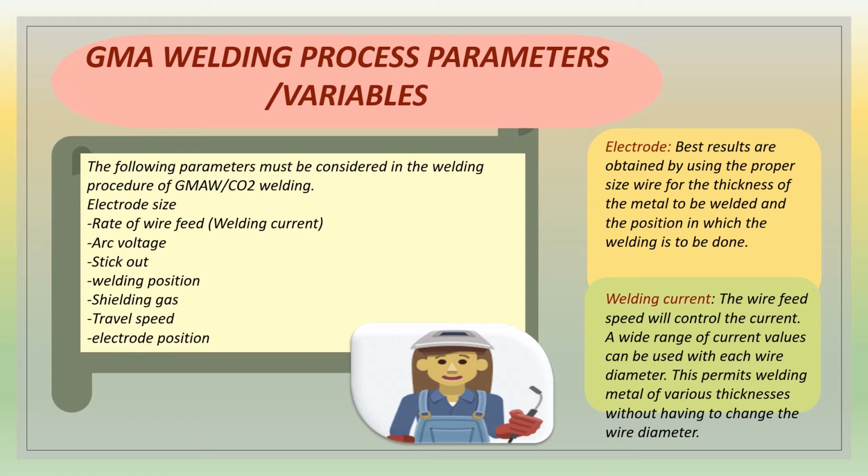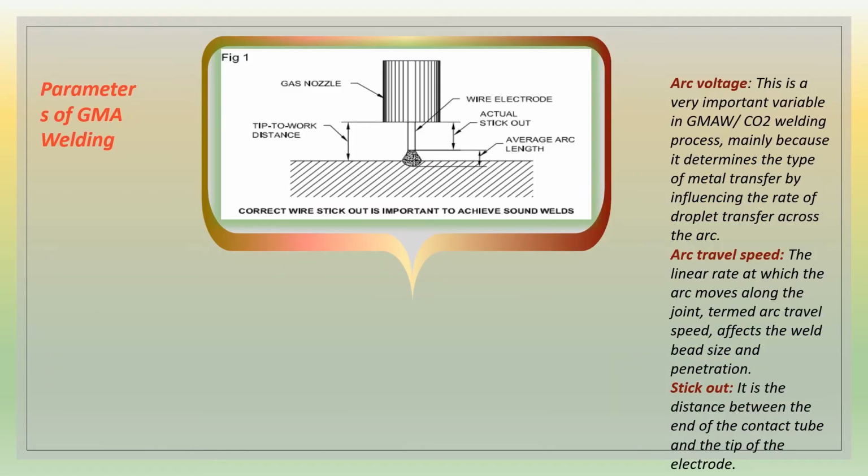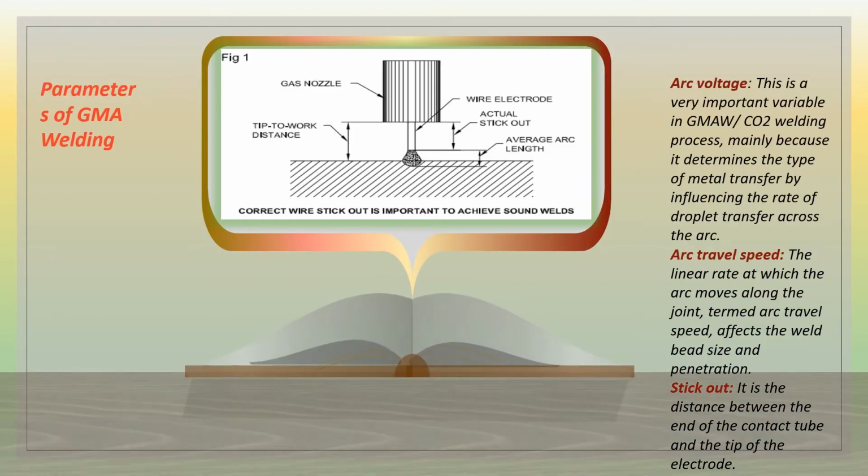Welding current. The wire feed speed will control the current. A wide range of current values can be used with each wire diameter. This permits welding metal of various thicknesses without having to change the wire diameter. Parameters of gas metal arc welding.